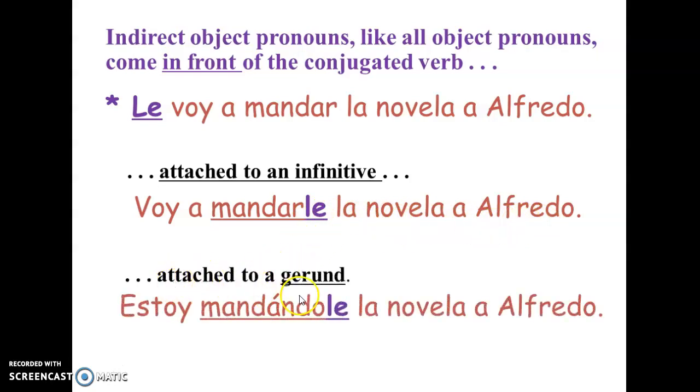Also attached to a gerund, ing, right? Like I'm bringing or I'm sending. So in this case, estoy mandándole. Again, we attach this pronoun to the gerund sending. So I'm sending the novel to Alfredo. I'm going to send the novel to Alfredo. I'm sending the novel to Alfredo.